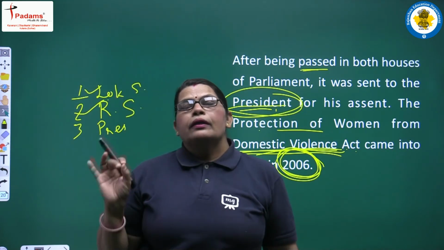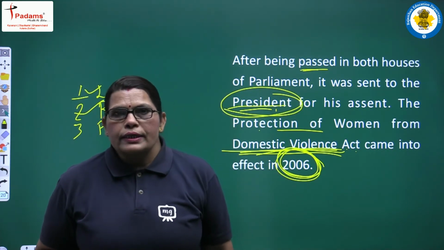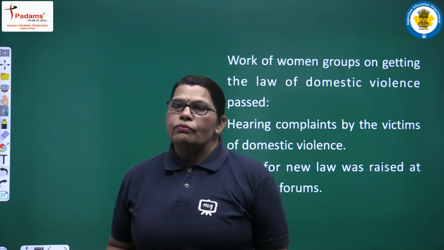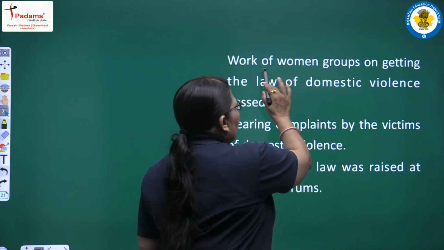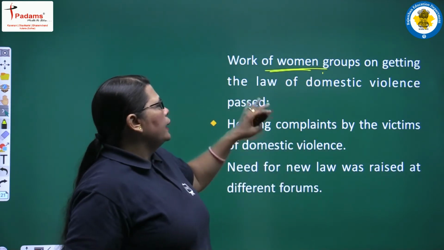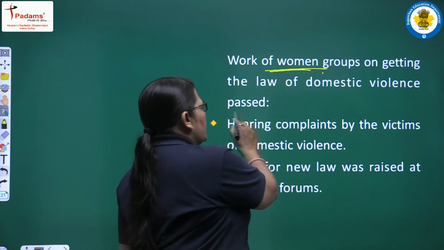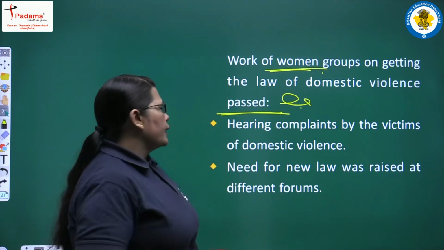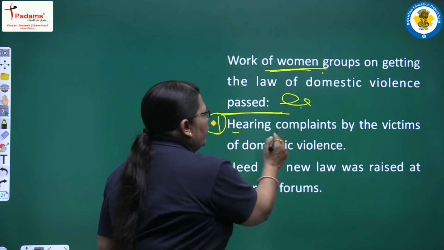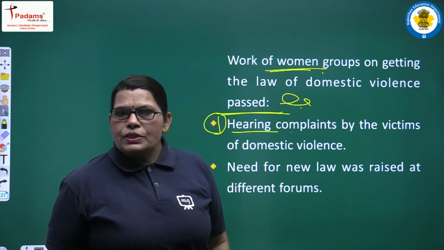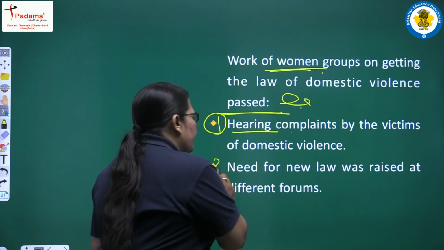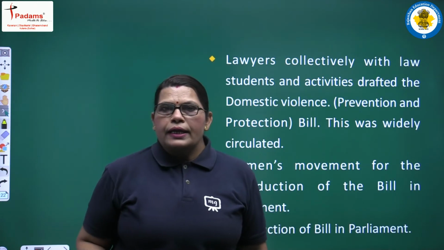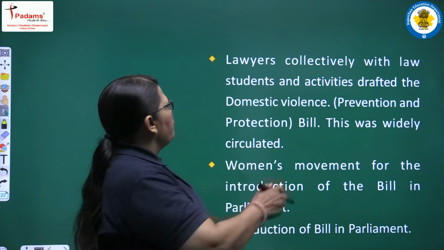So, the concept in the chapter on understanding laws, we are understanding with the help of this question: the work of women's groups in getting the law on domestic violence passed. And what happened in this one? Yes, many points are there. First, hearing complaints by the victims of domestic violence. Next, the need for a new law was raised at different forums, and that's the main reason all these things happened.